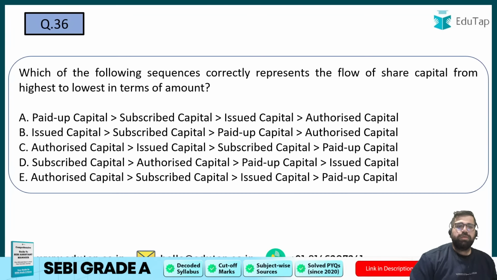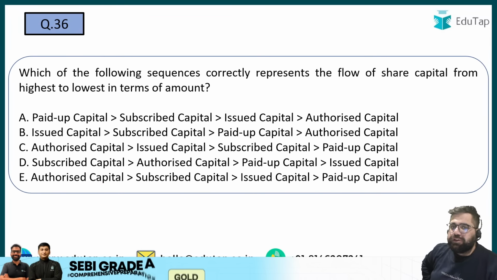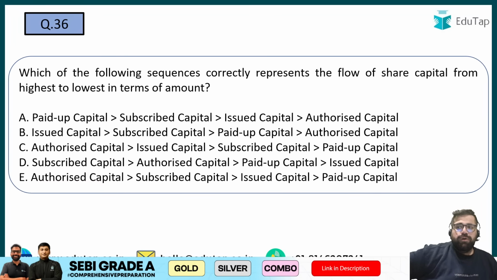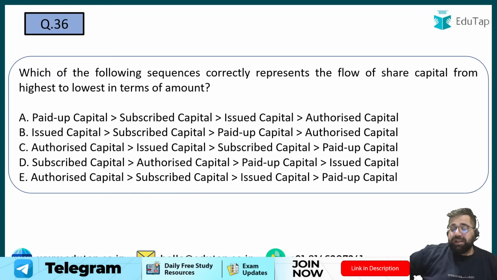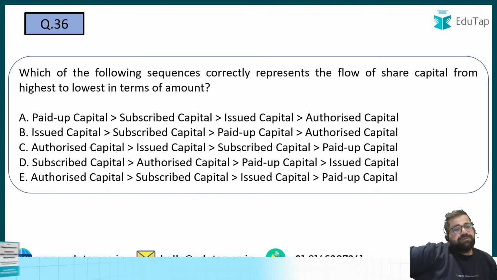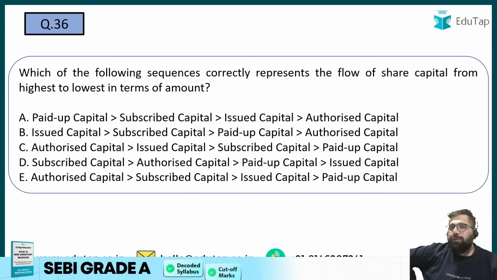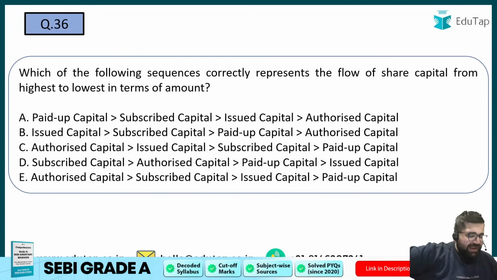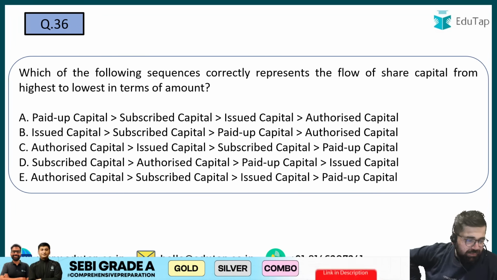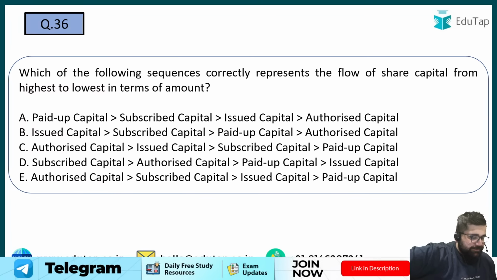Very good. Next, 36. Which of the following sequence correctly represents the flow of share capital from highest to lowest in terms of amount? Good application-based question. Try to take your time and answer it. Fundamentally, paid up cannot be more than authorized. So you answer, I will wait. What will be the right answer for 36?